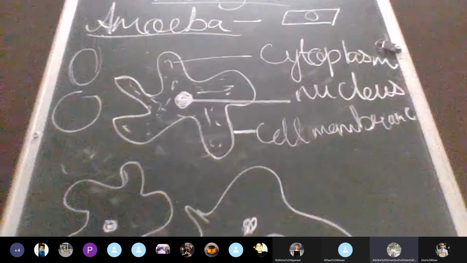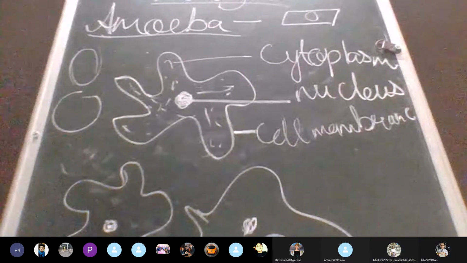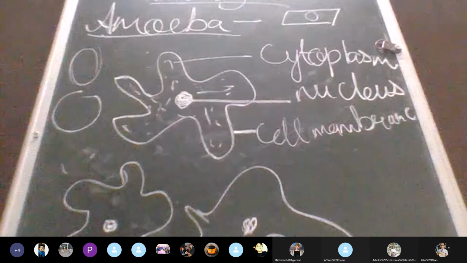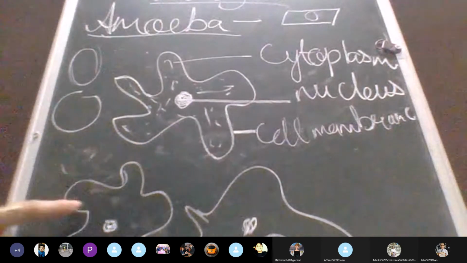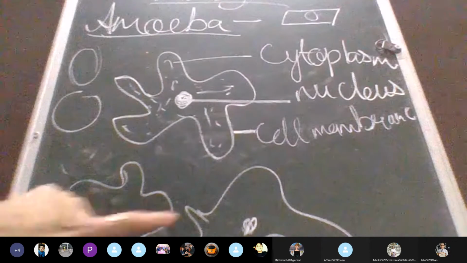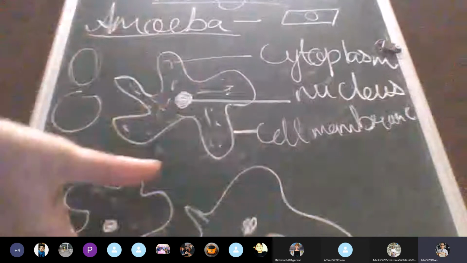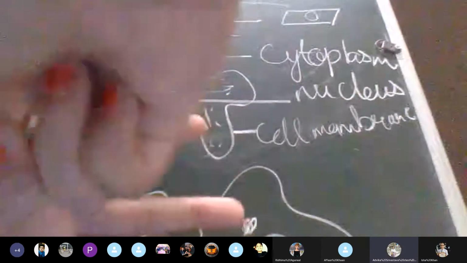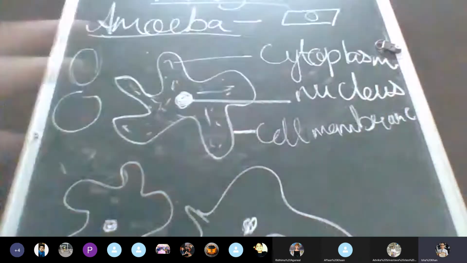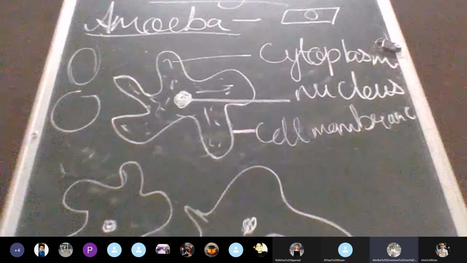Yes, ma'am. It does not have a specific structure. Now, why is it so? That also you need to understand. Now, when I draw this, children, you can see these structures. These are finger-like projections. Finger-like projections can be seen in and out. It looks like fingers. Say yes or no, all of you. Yes, ma'am.